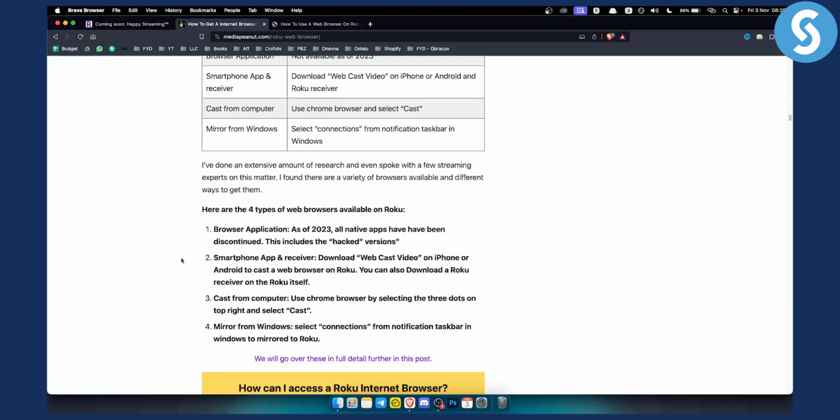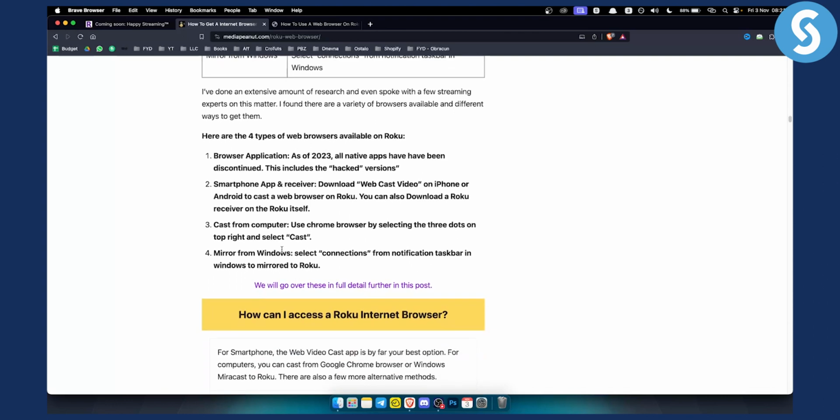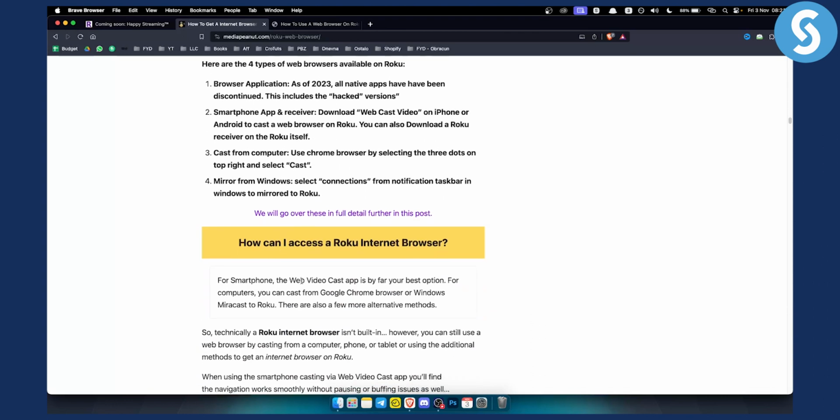However, again, there are some disadvantages to this. If you want to use a web browser, I would highly advise you to use it on your smart TV or on your mobile phone, because this will be a nightmare to use if you're using this for the first time on Roku. Now, as you can see, for smartphone, the web video cast app is by far the best option. For computers, you can cast from Google Chrome browser or Windows Miracast to Roku. There are also a few more alternatives. However, these are the best alternatives so far.